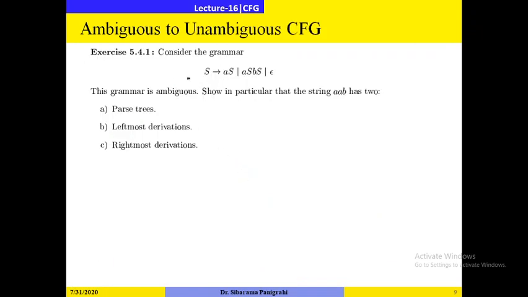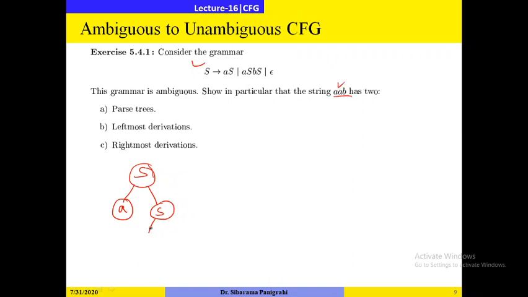Next, ambiguous to unambiguous. You see this grammar is ambiguous. S gives to AS, S gives to ASBS, S gives to epsilon. So the string AAB has two derivations or two parse trees. So I want to derive the string AAB. First you can apply S gives to AS, then this S gives to, so we want to get AAB.